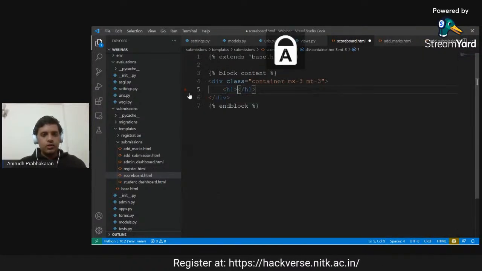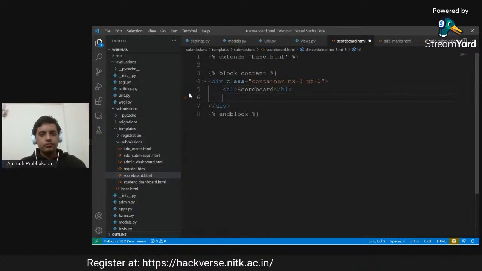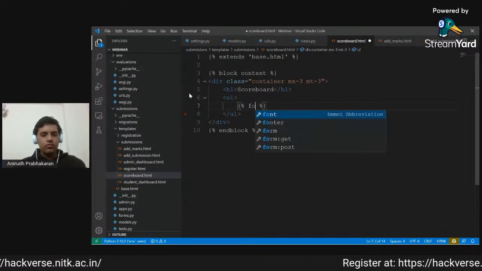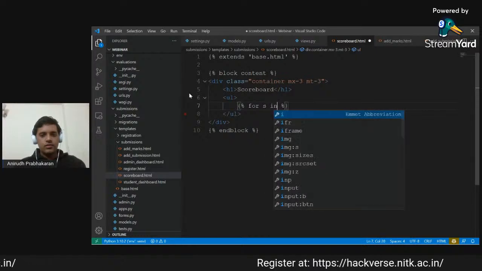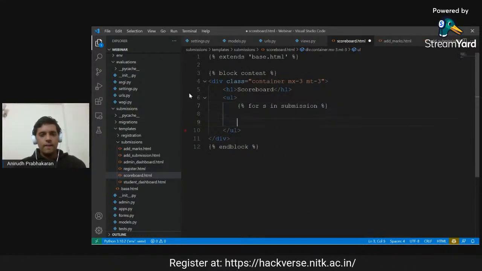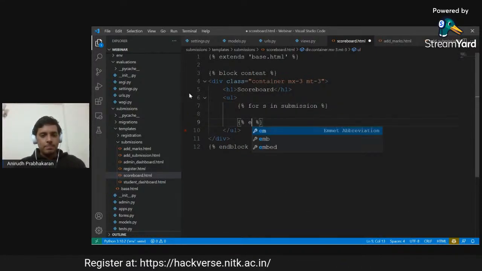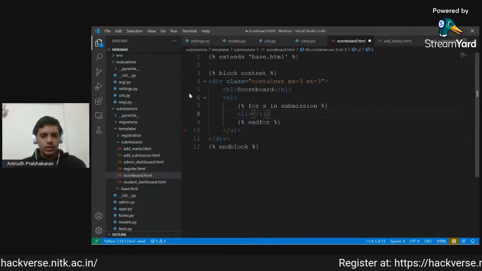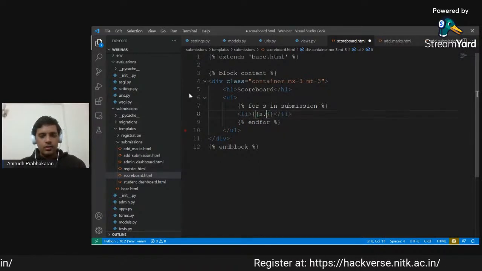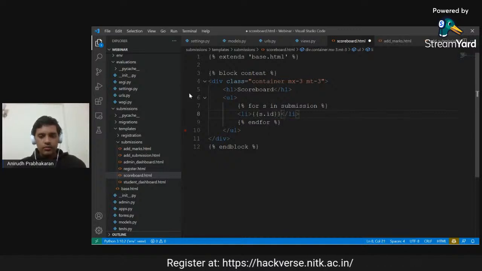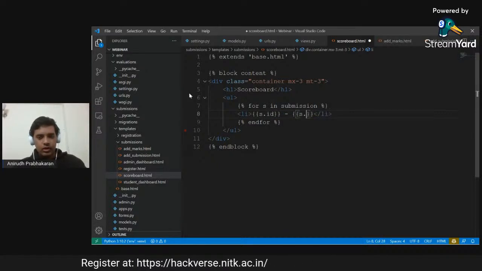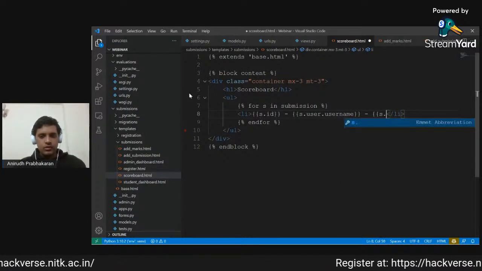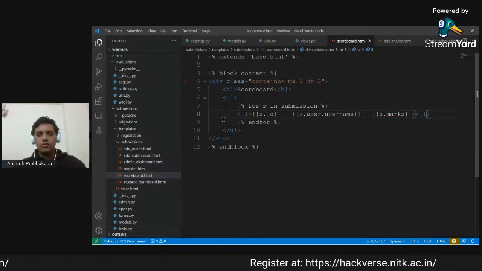Here we can display the scoreboard, and then we can display the list. For s in submissions, we can do endfor, and this will be a list item of s.id, s.user.username, and s.marks.